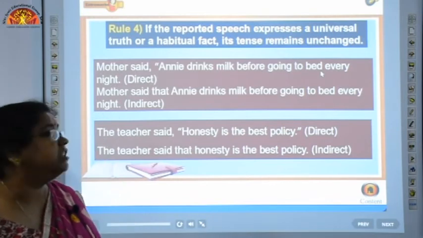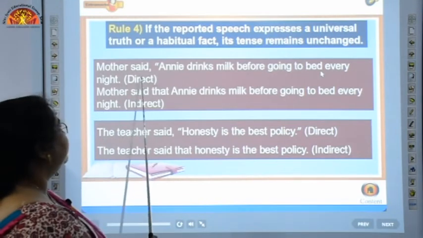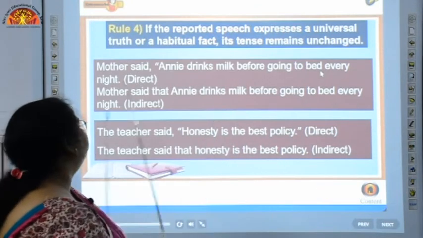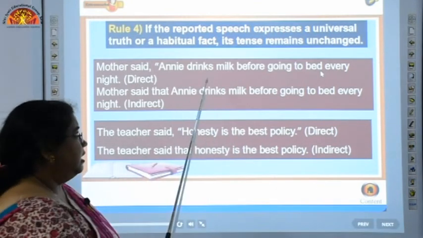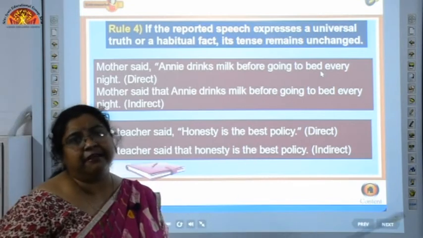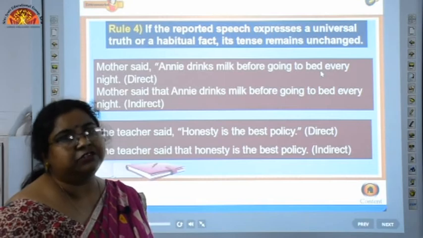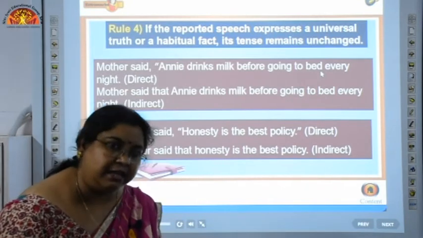So, look here for the example. Mother said, Annie drinks milk before going to bed every night. Now, drinking milk every night is a habitual action, and this habitual action is being done by Annie.